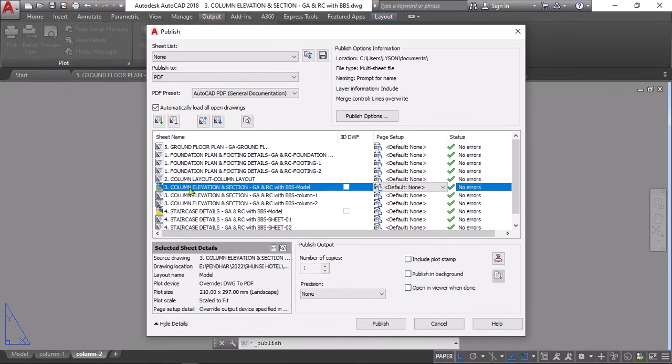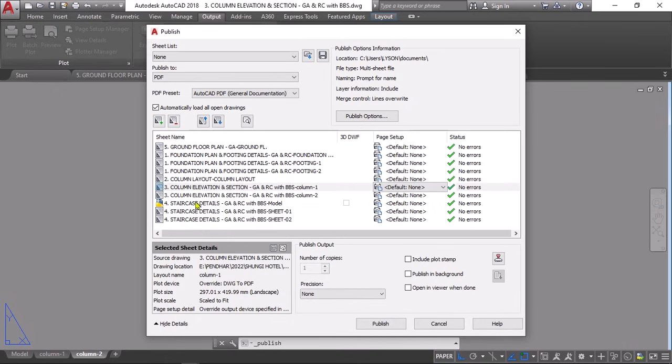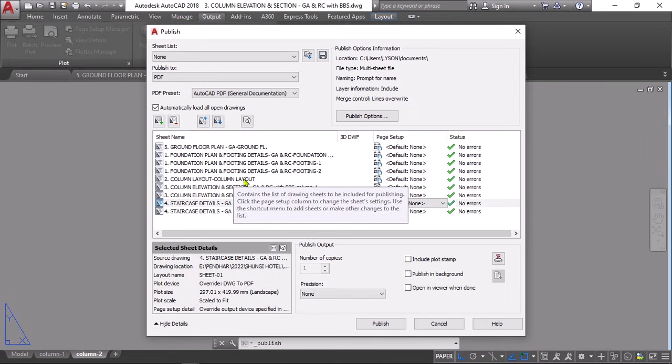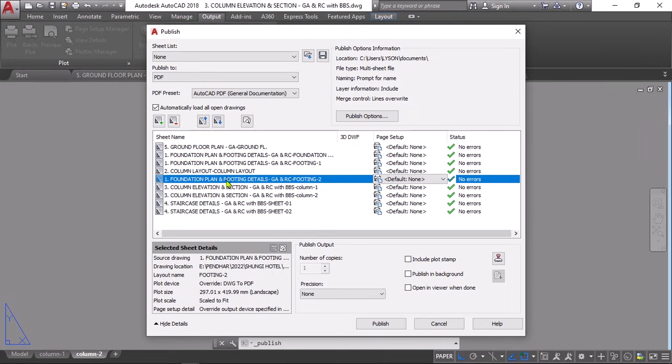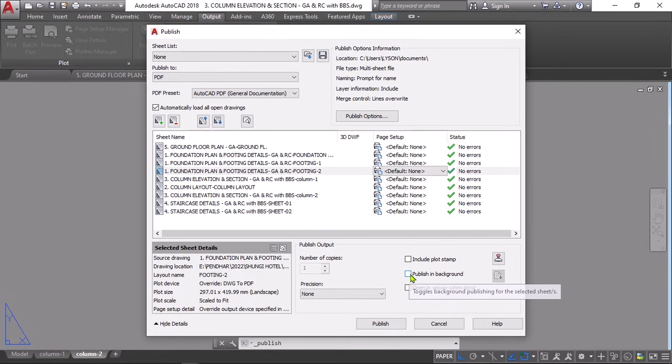Remove all unrequired layouts. Make sure the background option is unchecked. Otherwise, plotting in the background will make you wait so long. Set publish to a desired output, for example, PDF.